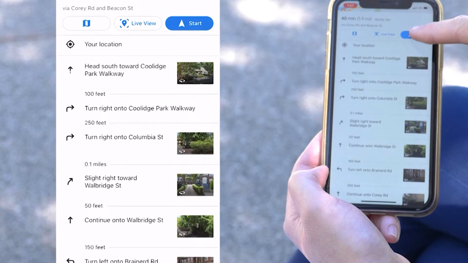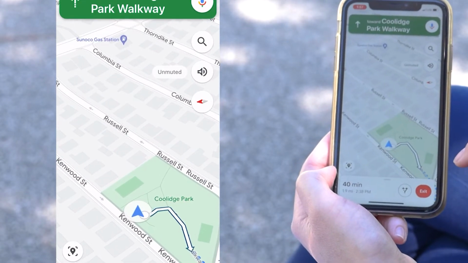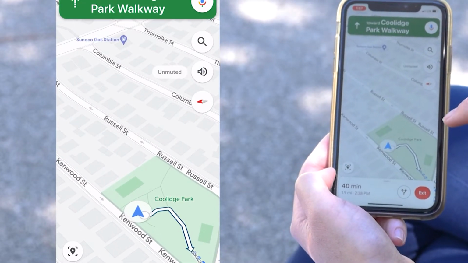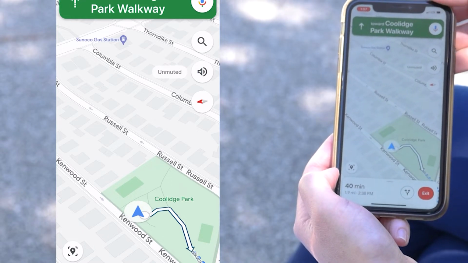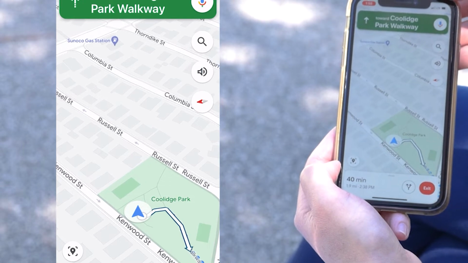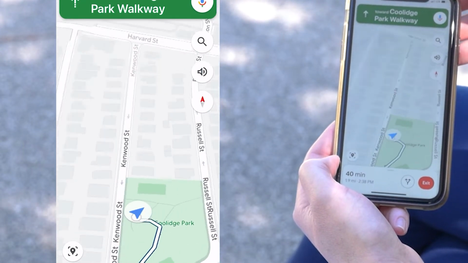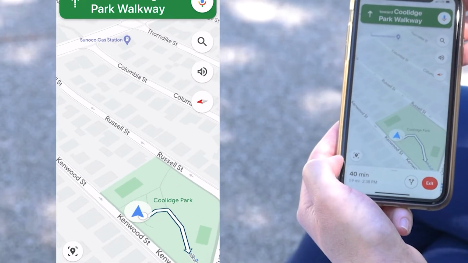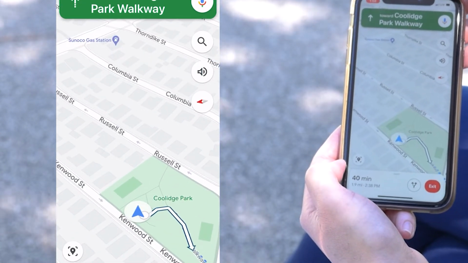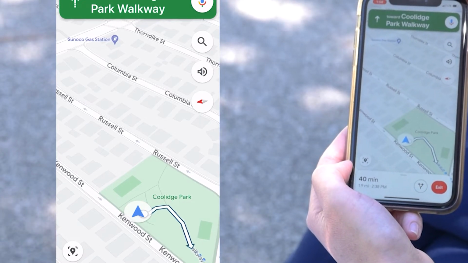If you tap Start in these directions, Google Maps will give you voice prompts, and your phone will vibrate when you need to turn right or left as you are walking. Remember to look at the sidewalk and not at your phone. If you have a newer phone and the camera is enabled, Google Maps is also now using a camera assist to help you see the actual buildings on the street as you walk.